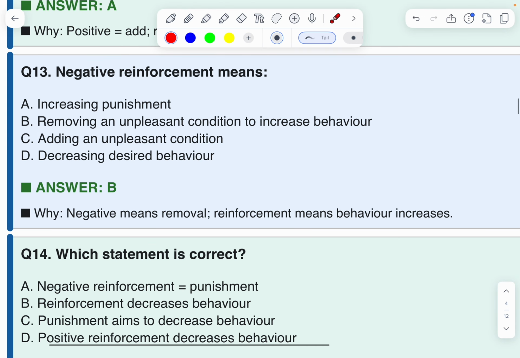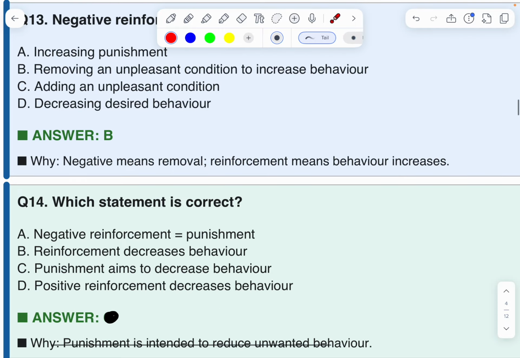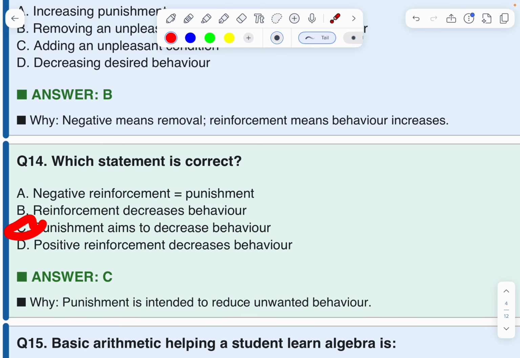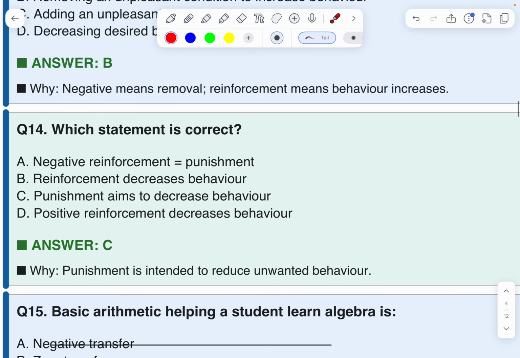Next question. Which statement is correct? Negative reinforcement is equal to punishment, it's wrong. Reinforcement decreases behavior, wrong. Punishment aims to decrease behavior. Positive reinforcement decreases behavior, wrong. I think B is the correct option. No, C is the correct option. Why? Punishment aims to decrease behavior. Punishment is intended to reduce unwanted behavior. Therefore, C is the correct option. Don't be confused, it's C.